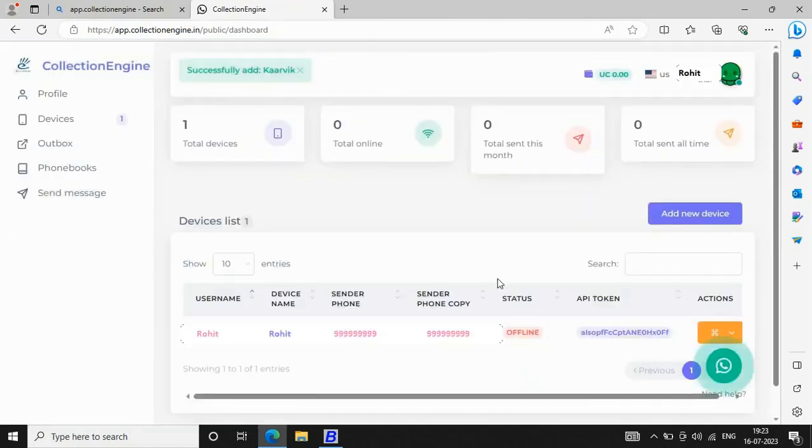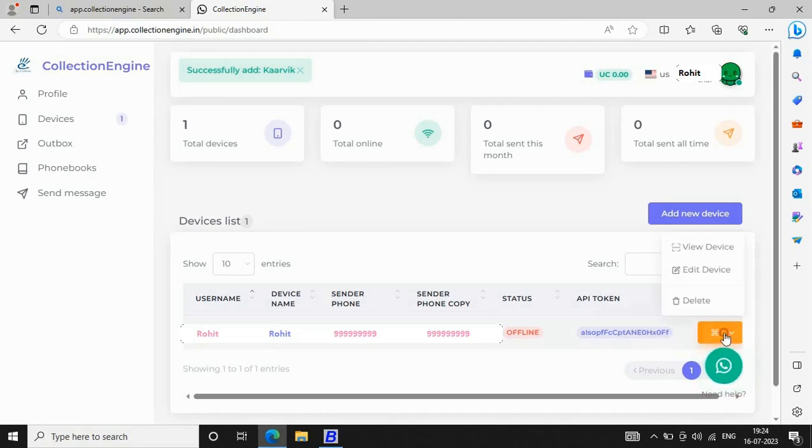Now on the screen you can see it's showing complete details: username, sender phone, copy. Here the API token is also provided. You need to click on the API token and the API token will get copied to the clipboard. This API token you need to specify in the token option that appears in the configuration part that we have just discussed while using Collection Engine. So here you will click on the API token and the token will be copied.